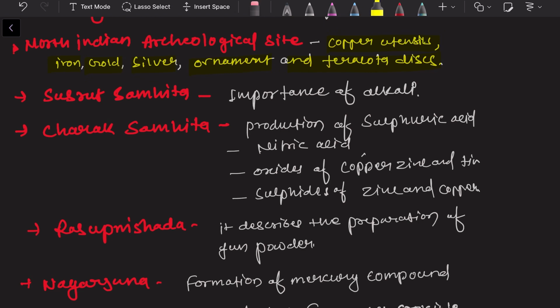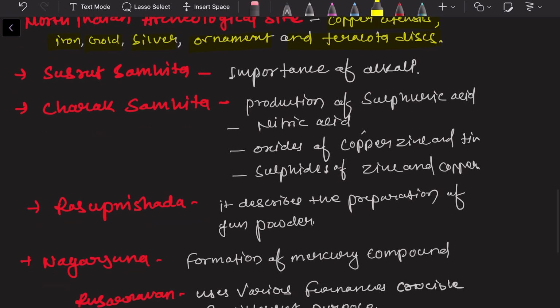If we see a book named Sushruta Samhita, which tells about the importance of mercury, sorry, the importance of alkali at that time, right? Similarly, Charaka Samhita was another book, which tells about the production of sulfuric acid, nitric acid, oxides of copper, zinc, and tin.